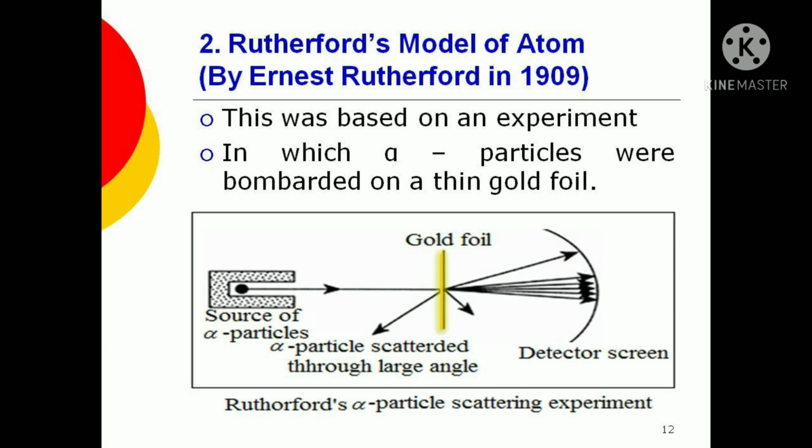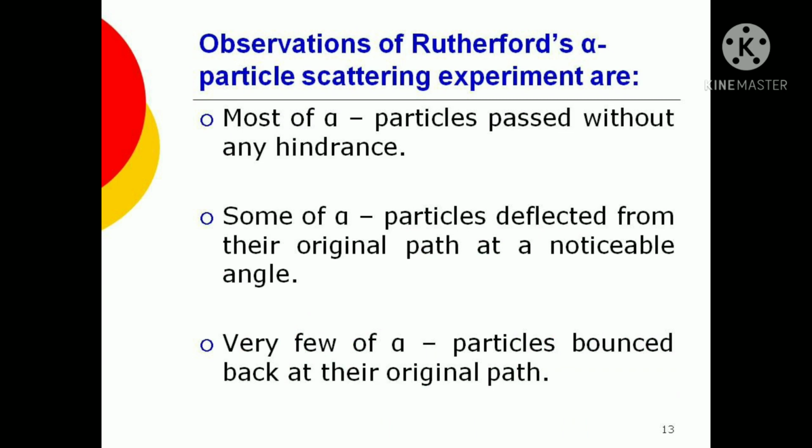So as we know, if you take a foil or a sheet and throw something on it, it will stop it. But on the contrary, what Rutherford observed once he started to bombard the gold foil with alpha particles was that most of the alpha particles passed through it. Some of them were deflected, and very few, or actually just one, was able to bounce back at 180 degrees.